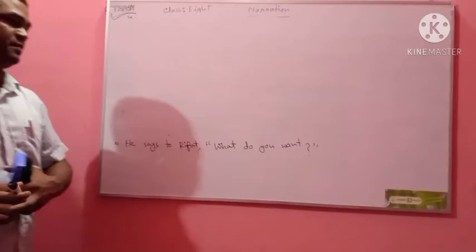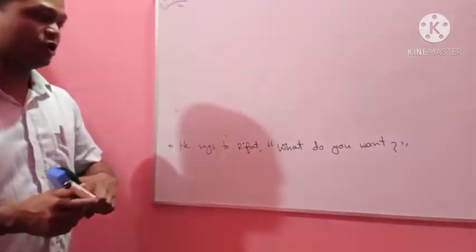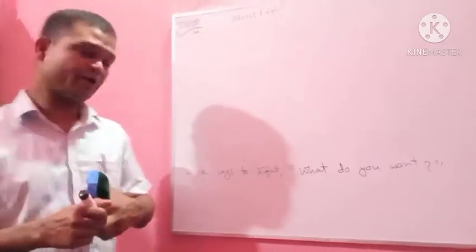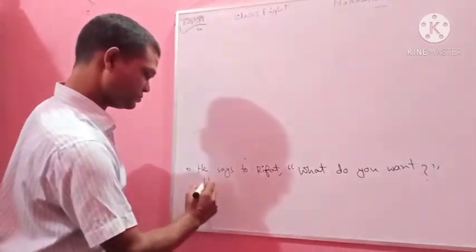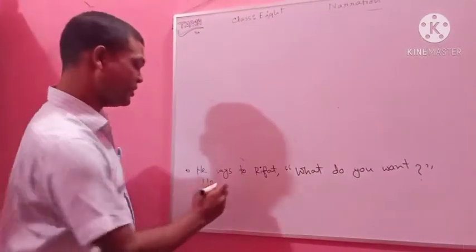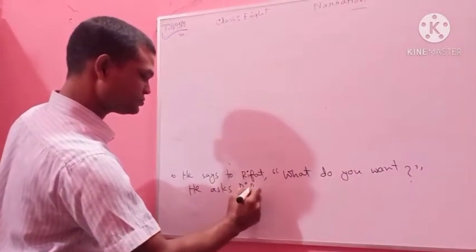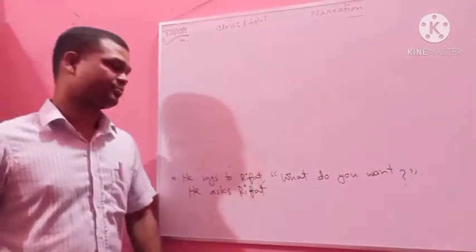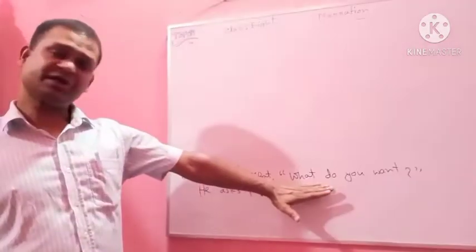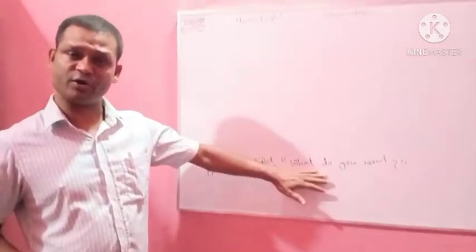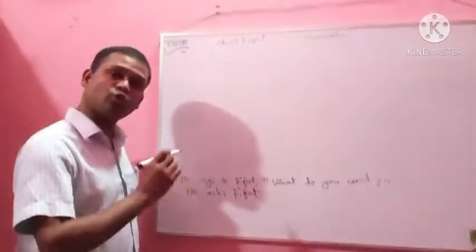He says to Rifat, "What do you want?" This sentence is also interrogative. So "he says" will be converted to "asks Rifat". This sentence begins with a WH question word, and this word is "what".